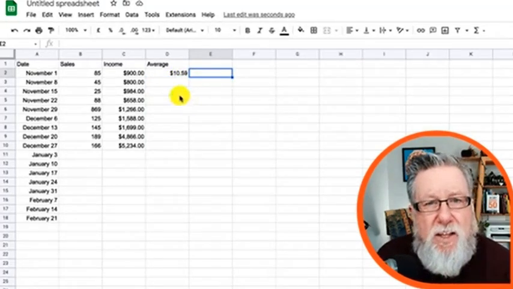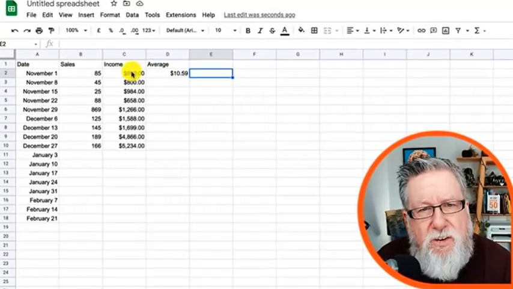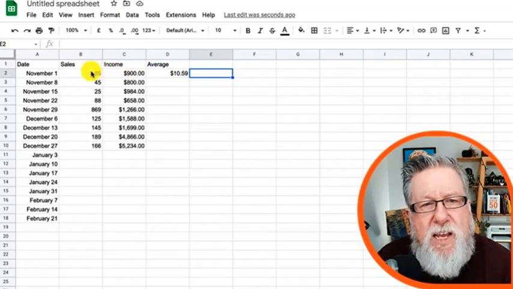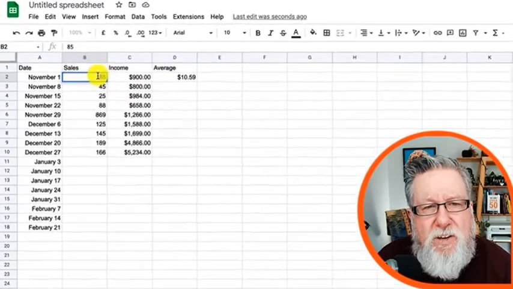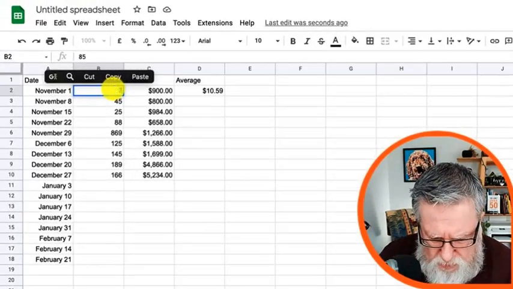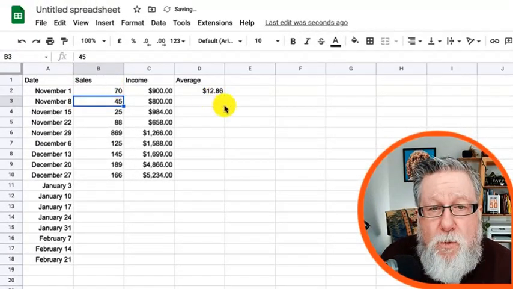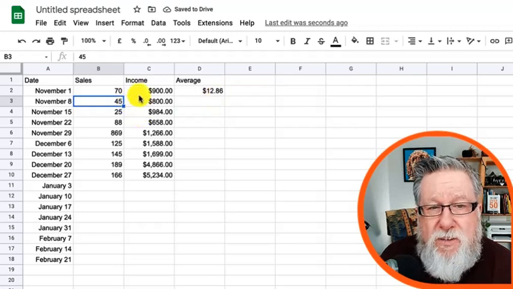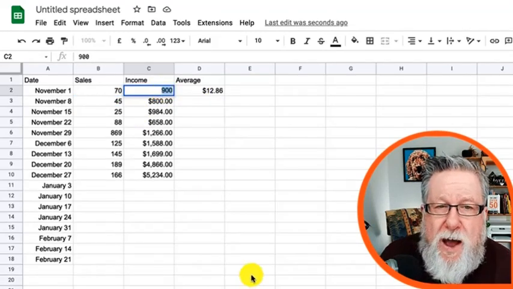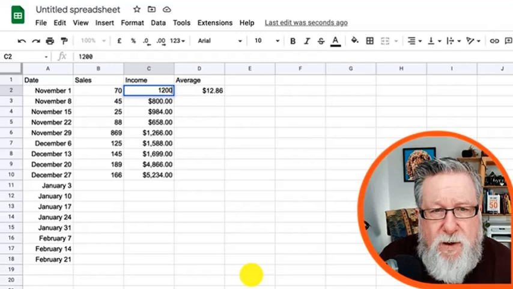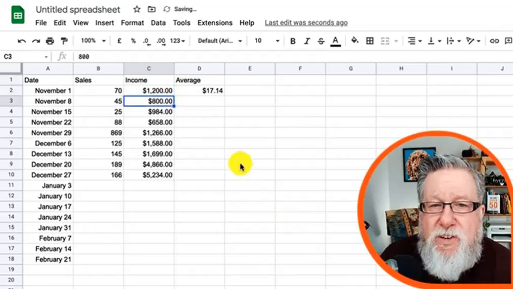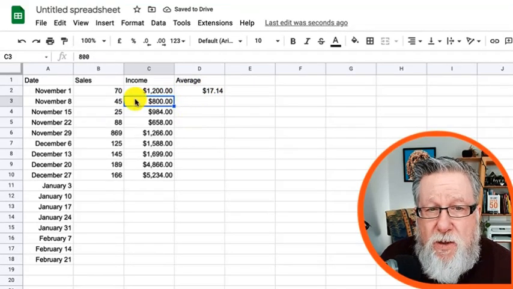Now that is a calculation. The reason that we made the calculation happen on the cells instead of the numbers is what happens if we need to correct the sales number for this week. Maybe we actually sold 70 this week. And so now we see our average changes based on those numbers. Or we forgot, we missed a deposit and we actually sold $1,200 worth. And again, we see that the average changes based on those numbers.